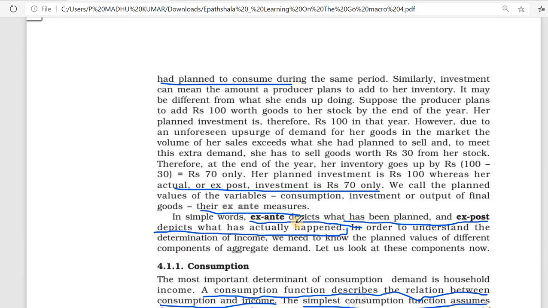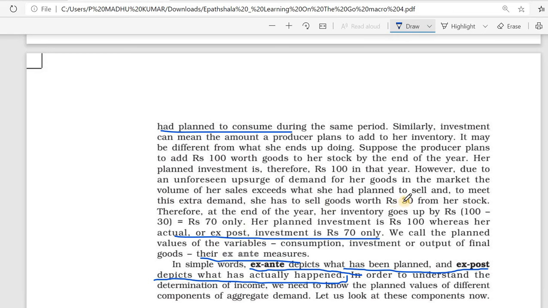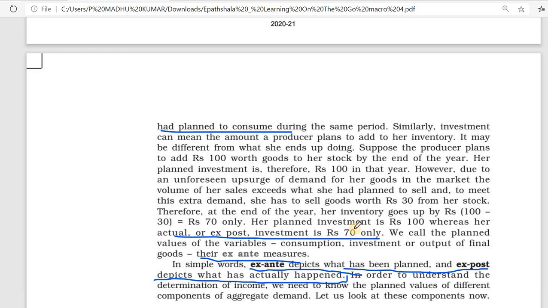Means we planned 100 crores for investment. That one is ex ante. Ex post means the investment that has been actually made. We planned for 100 crores but we did only 70. That one is ex post investment. Here you can see an example. Suppose we planned for inventories of 100 rupees and we did it for only 70. Then 100 is ex ante and 70 is ex post investment.